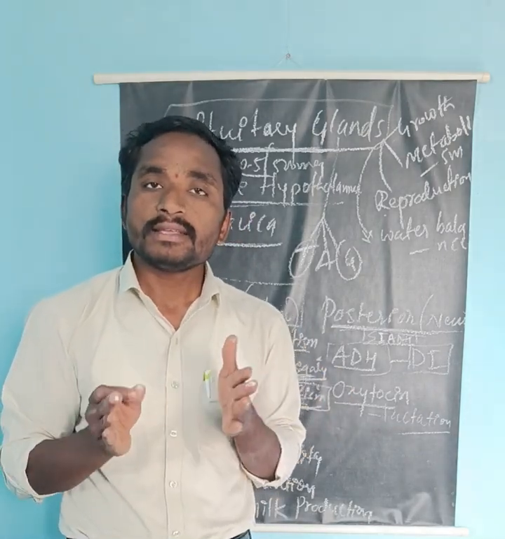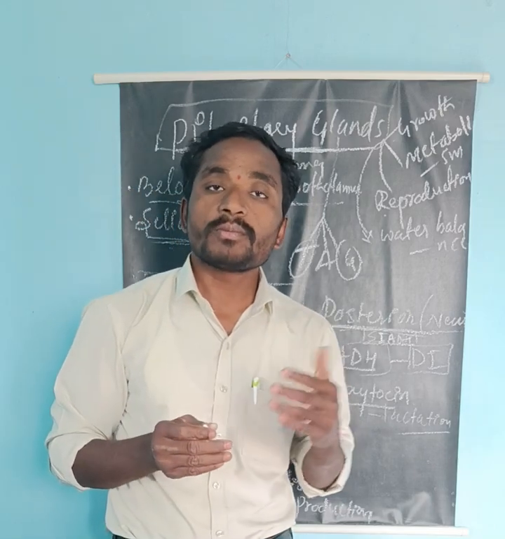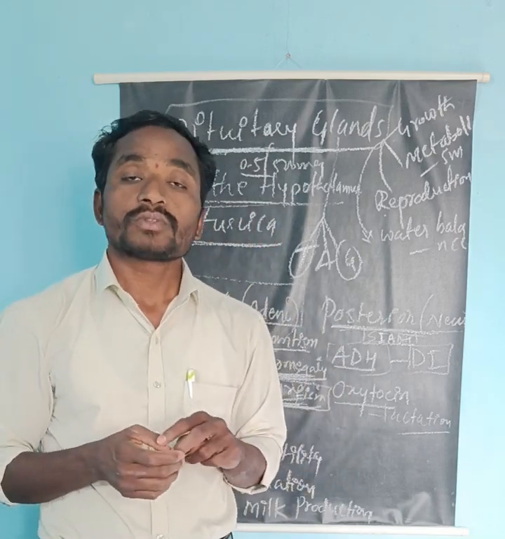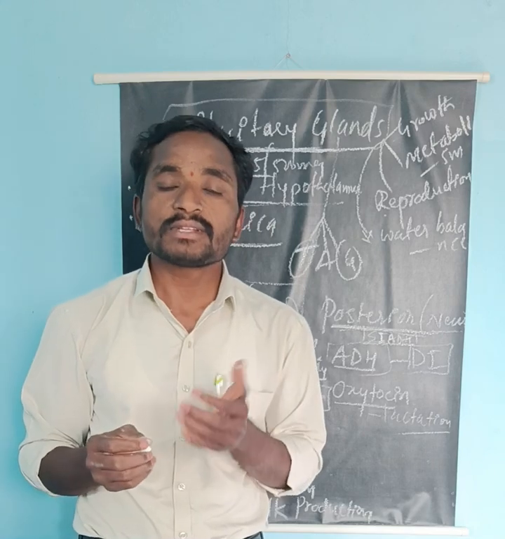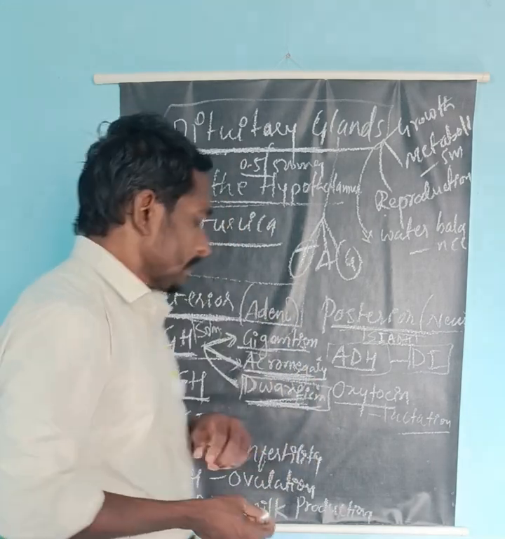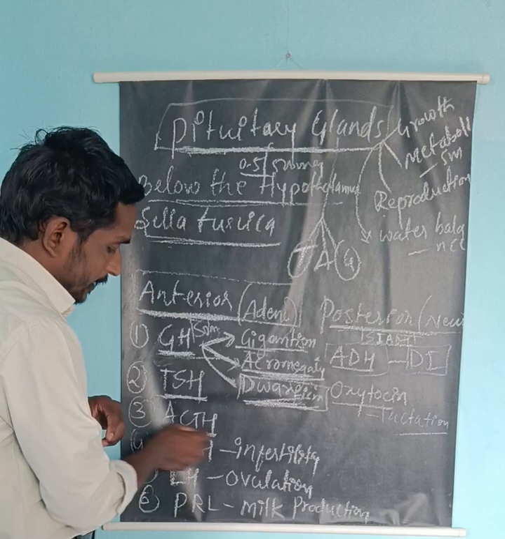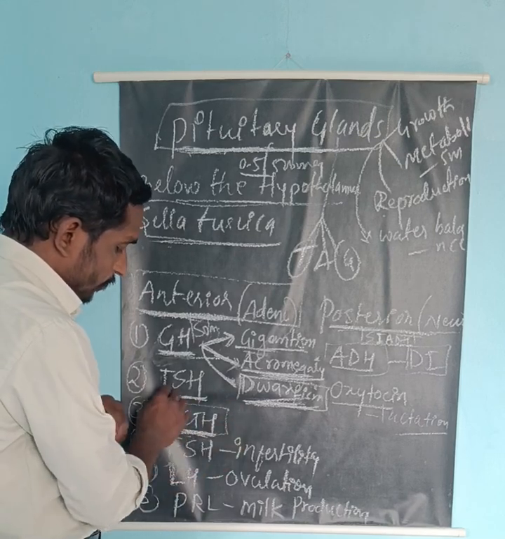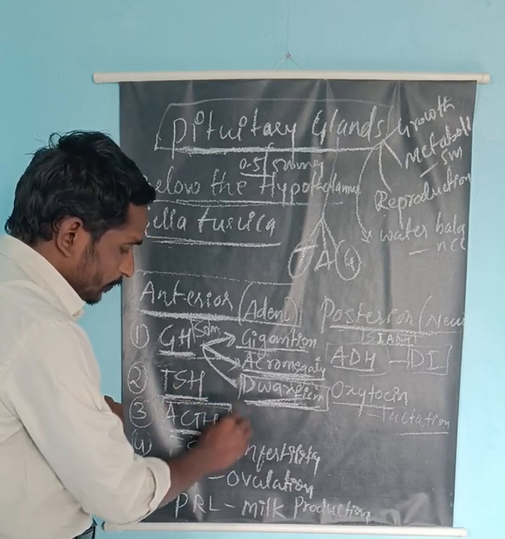Suppose thyroid-stimulating hormone is stimulating more, it may cause hyperthyroidism. If it secretes less, it may cause hypothyroidism. Right. Now come to the ACTH hormone. Here the ACTH hormone is also very important.